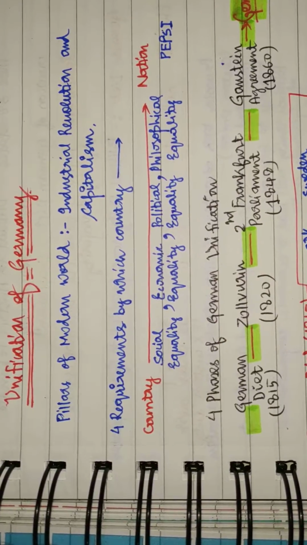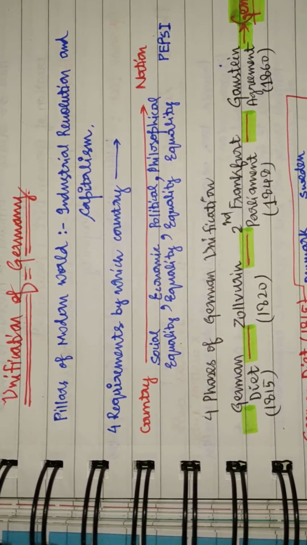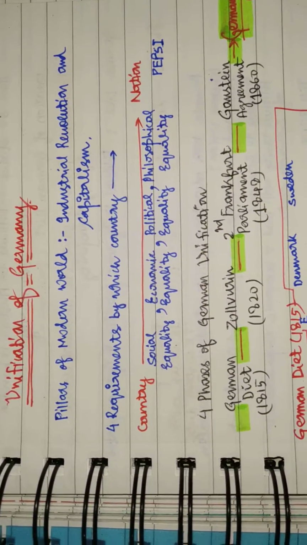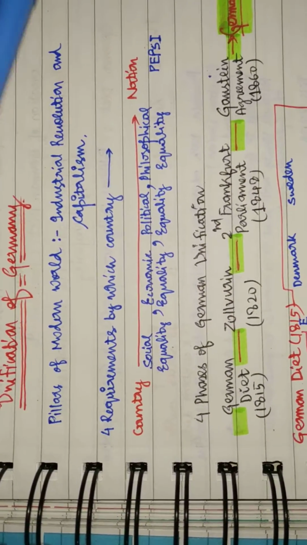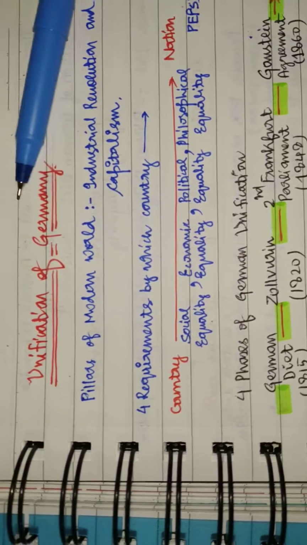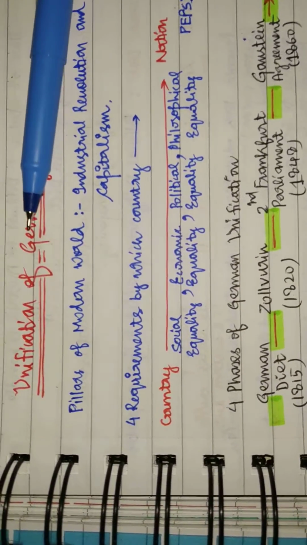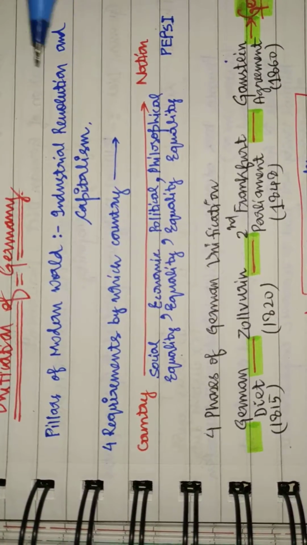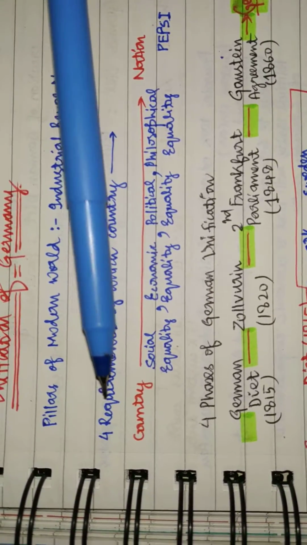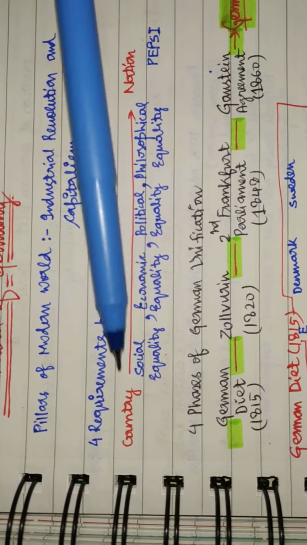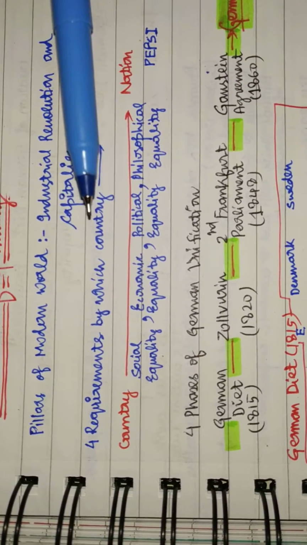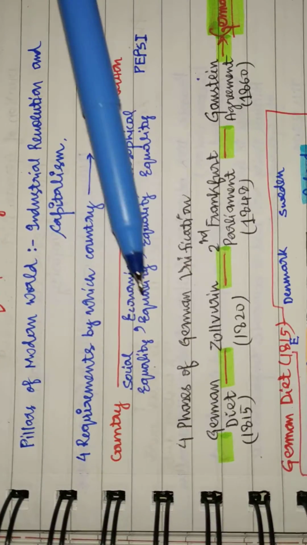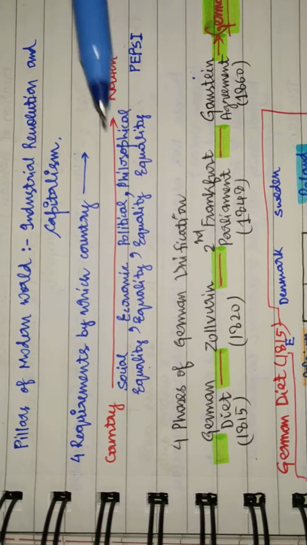In the second half of the 19th century, the most important developments were the unification of Germany and the unification of Italy, right? So today we'll see how Germany was unified. The pillars of the modern world are industrial revolution and capitalism. The requirements by which a country turns into a nation are social equality, economic equality, political equality, and philosophical equality.